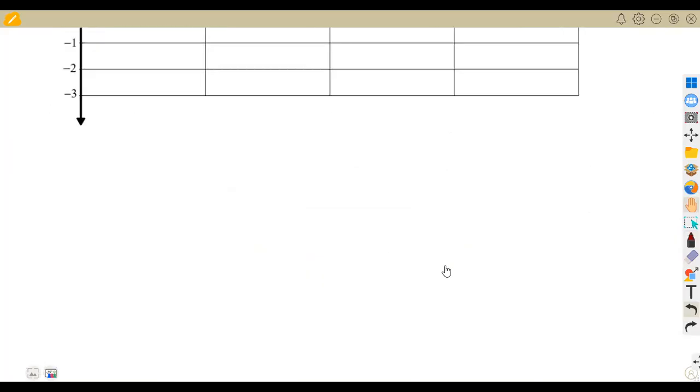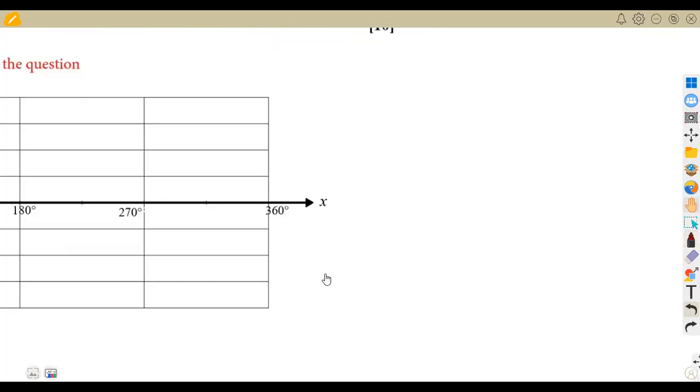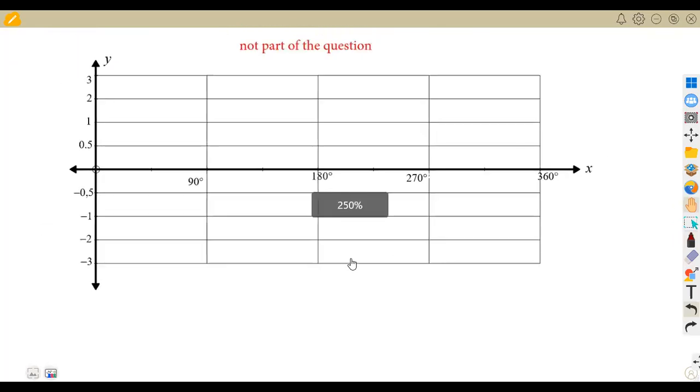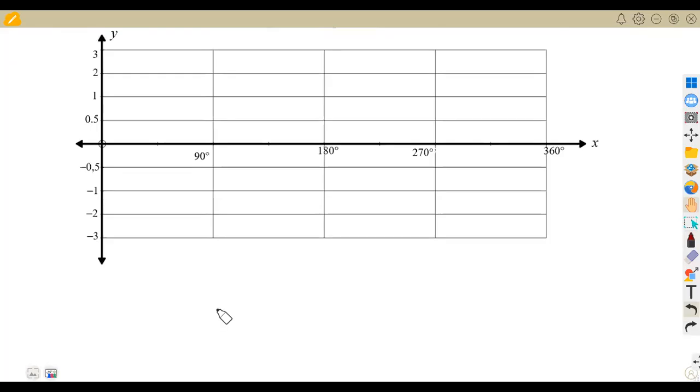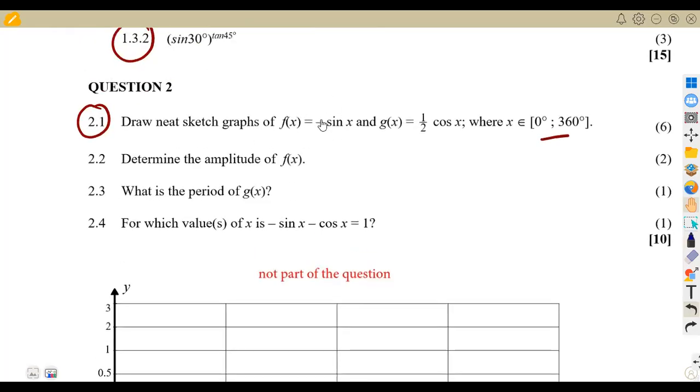I'm just going to have my 2 functions here so that we can explain about these 2 functions. Let me just put it a little bit like this, so that you can properly see. So we've got 2 functions that you're going to consider: f of x, which is equal to negative sine x, and another graph, g of x, which is equal to half cos x. These are the 2 graphs that we are given.